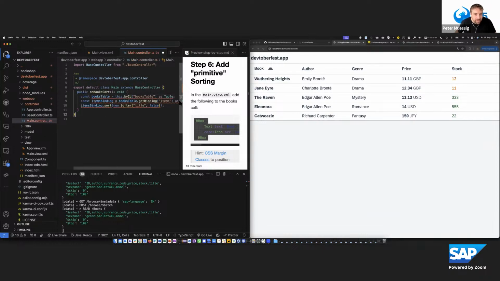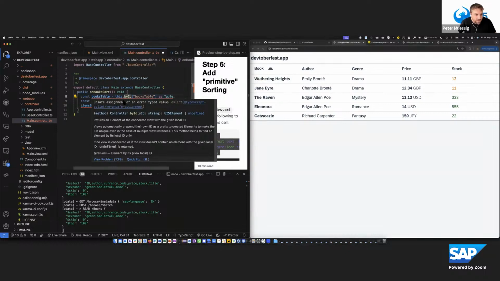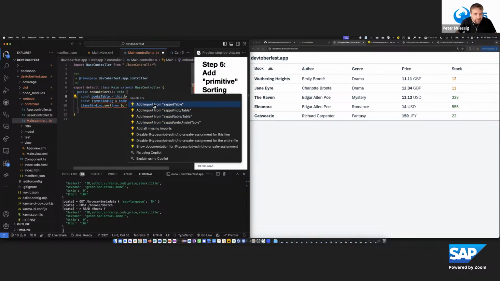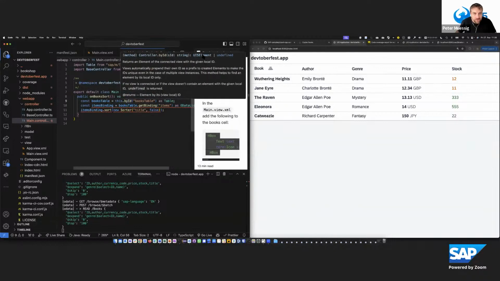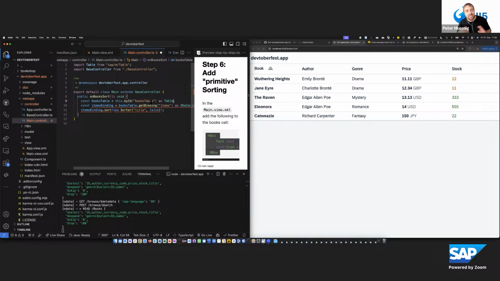Let's see what's in. It says this by ID table, so it tries to grab the table, but now I already get a warning, unsafe assignment of type value. So here I need to also ensure that the table is imported, so I can now use control space to do the import, or I use the quick fix and then I select one of these imports. It's a SAP M table. So as by ID is by default returning a UI5 element, we need to give some additional typing. Some may see that as the negative part of TypeScript, others would see that as, this helps to understand the code better and what is expected.